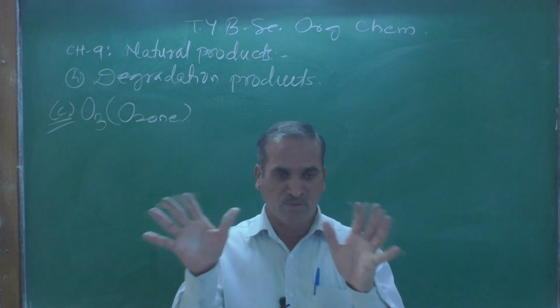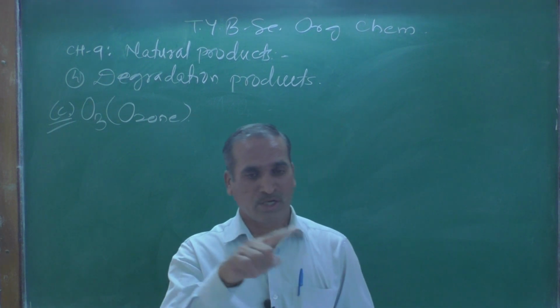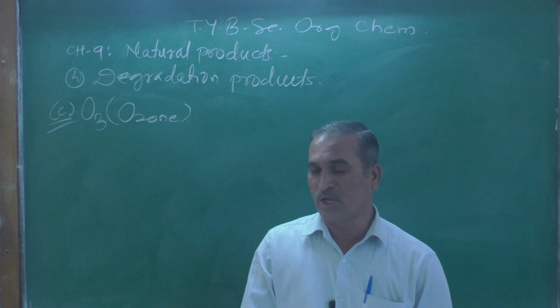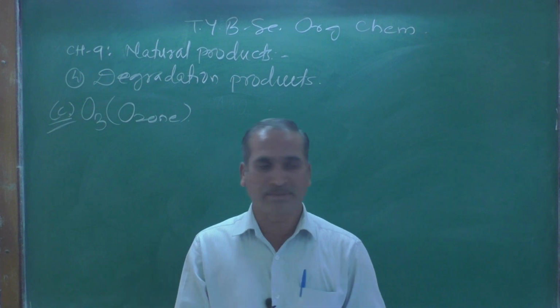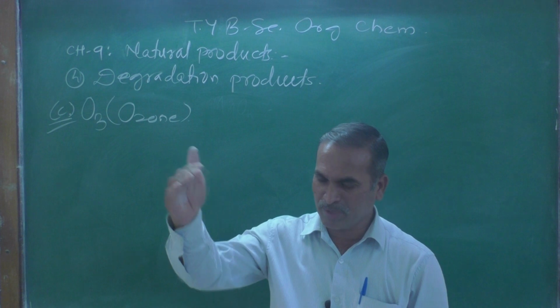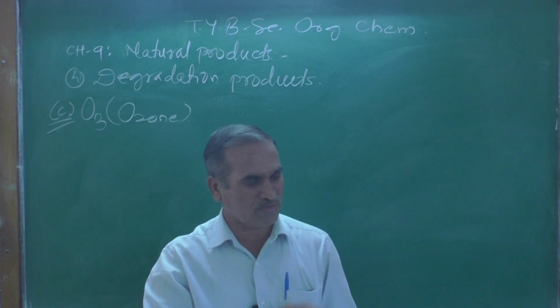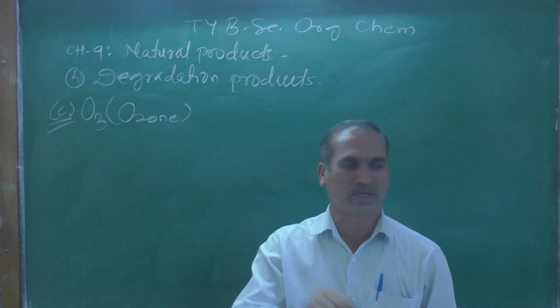Remember environment. Do you remember what environment means? The envelope of air around the earth is known as the environment, and that environment has four regions. Depending upon their height, it is divided into four types.